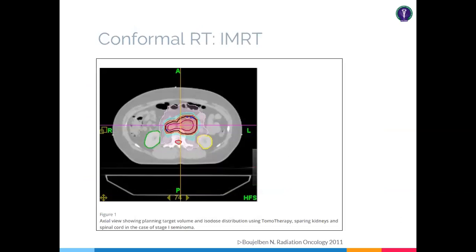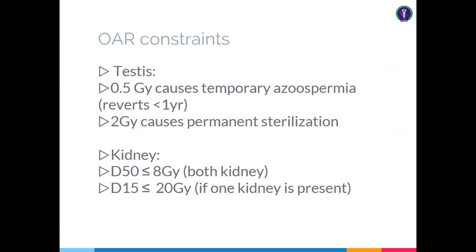And IMRT is much more superior in terms of toxicity and radiation exposure to other areas. So nowadays, IMRT is a very good tool to avoid radiotherapy technicalities. Testicular dose is very important in terms of constraint. 0.5 gray is the dose limiting dose for temporary azoospermia, so try to limit your dose to 0.5 to 1 gray in case of testis.